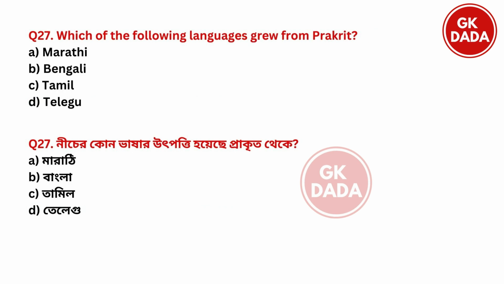Next, which of the following languages grew from Prakrit? Option A, Marathi. Option B, Bengali. Option C, Tamil. Option D, Telugu. So the language is option A, Marathi.